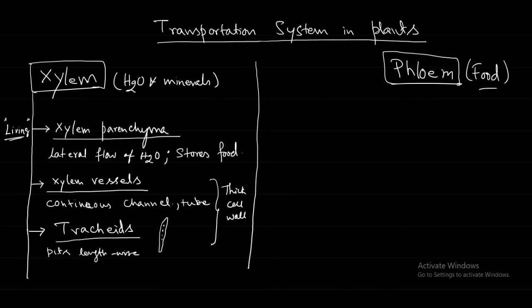There we will see how it is different. If they are going to transport water, and water is a fluid, when water is passing through any pipe, you cannot have a very delicate pipe; water will come outside, it will break. So this pipe system has to be strong, and therefore it has a very thick cell wall.